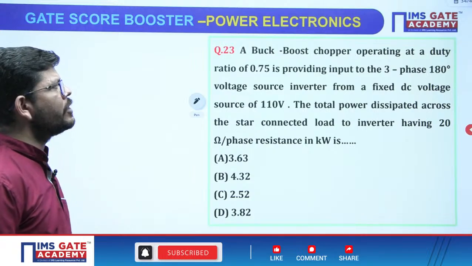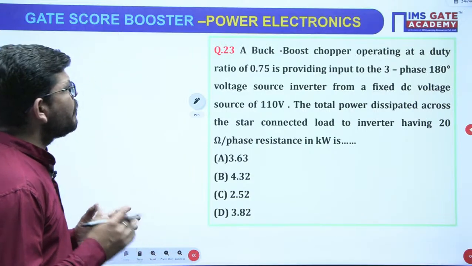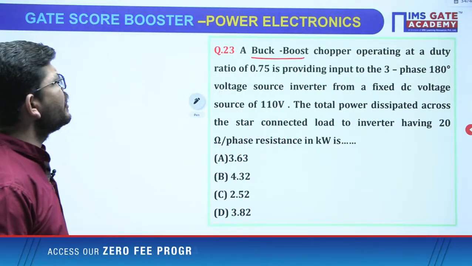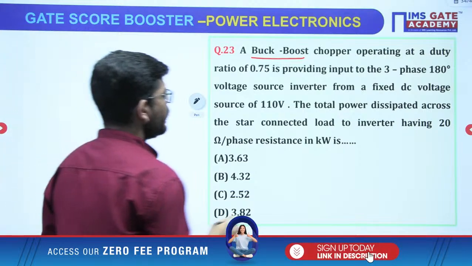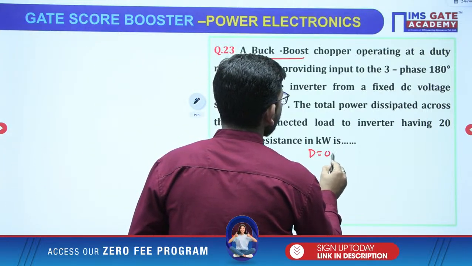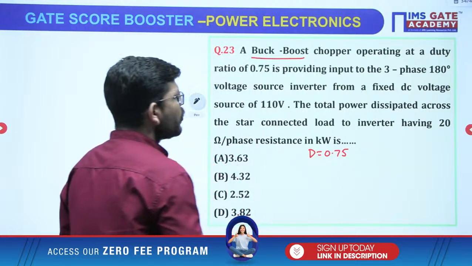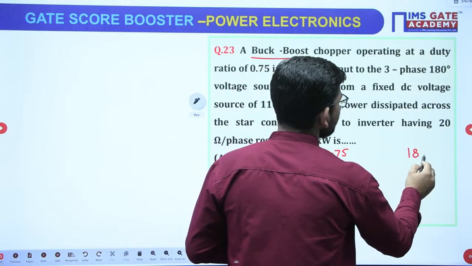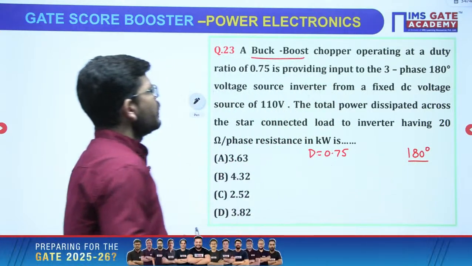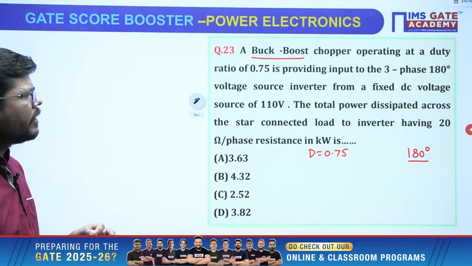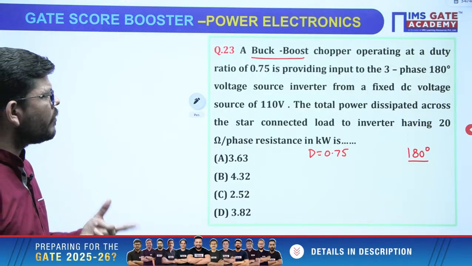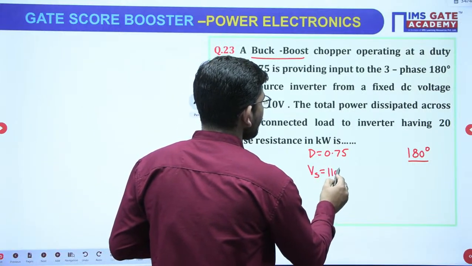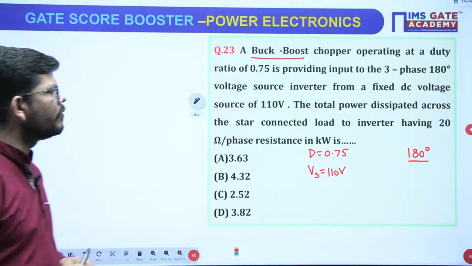Now it's a combination of chopper and inverter. A buck boost converter chopper operating at a duty ratio of 0.75, providing input to the three-phase 180 degree voltage source inverter from a fixed DC voltage source of 110 volt. The DC voltage given to the chopper is 110 volt.